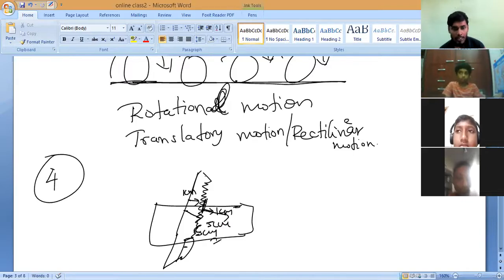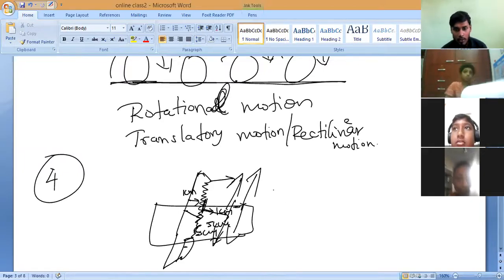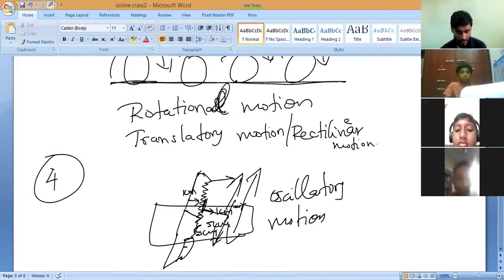So that I can say what type of motions are there. Each part of the body is traveling the same distance. Here there is to and fro motion. Going forward, coming backward. Going forward, coming backward. So that I can say oscillatory motion. Oscillatory motion, that is the first thing. Next one, what is another one?